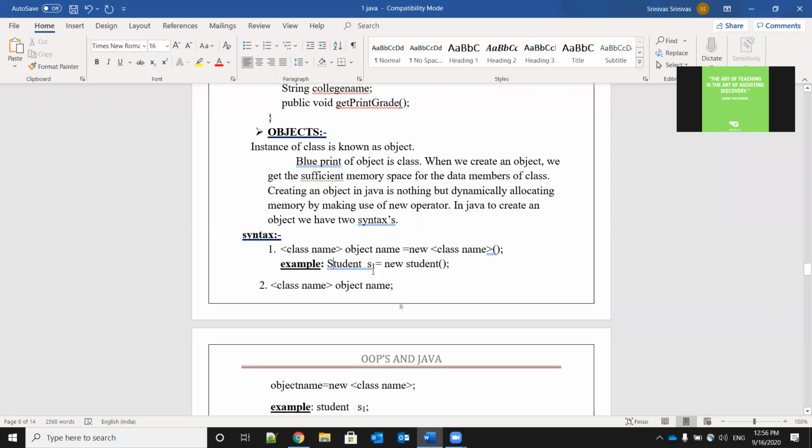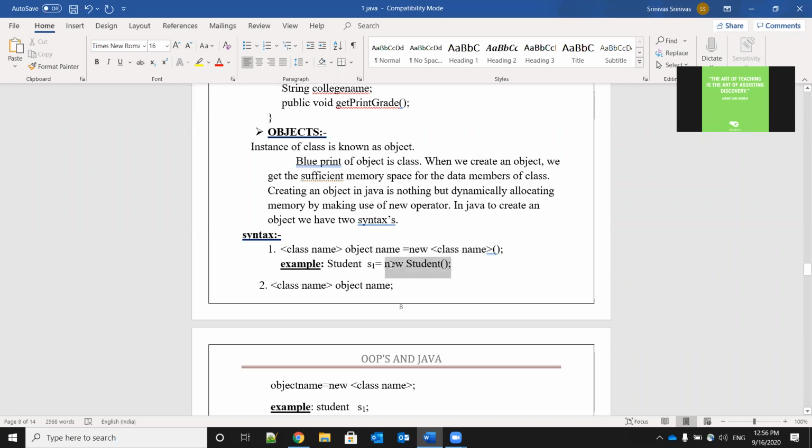Object name can be any user defined word, but we should give relevant names here. S1 is equal to new space Student. Again here we have to write the class name. Then parentheses, that is, opening and closing brackets, and a semicolon.